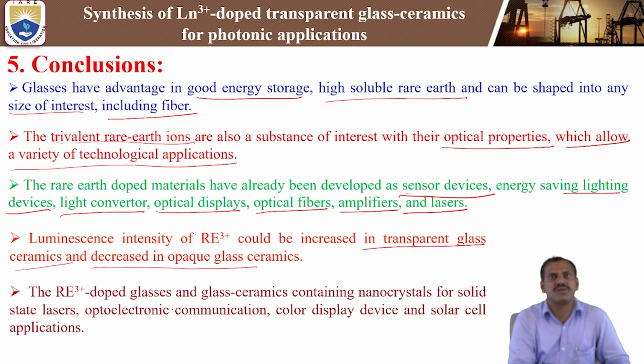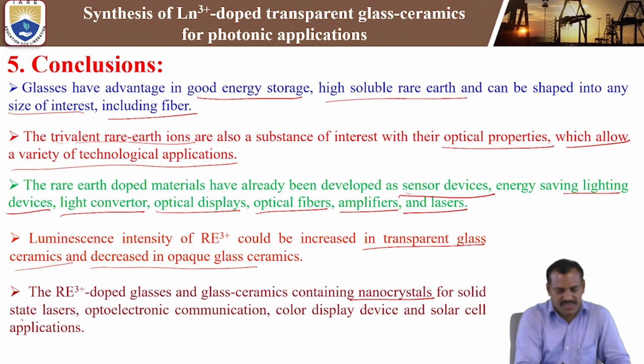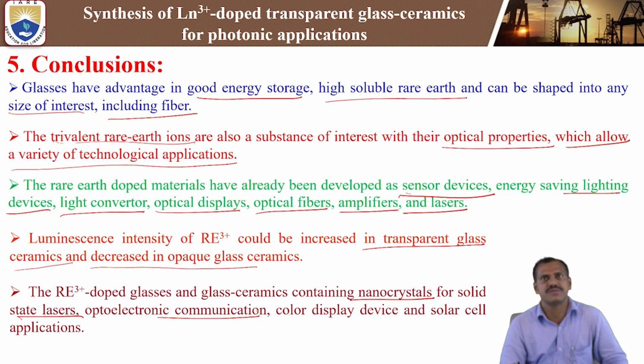Next, rare earth doped glasses and glass ceramics containing nanocrystals. We can prepare different kinds of nanocrystals, for example strontium fluoride, calcium fluoride, barium fluoride, yttrium fluoride. We can use these crystals for solid state laser applications. Next, optoelectronic applications: we can use them in color display devices and solar cell applications, with different lanthanum ions or rare earth elements doped in different host materials to prepare glass and glass ceramics.